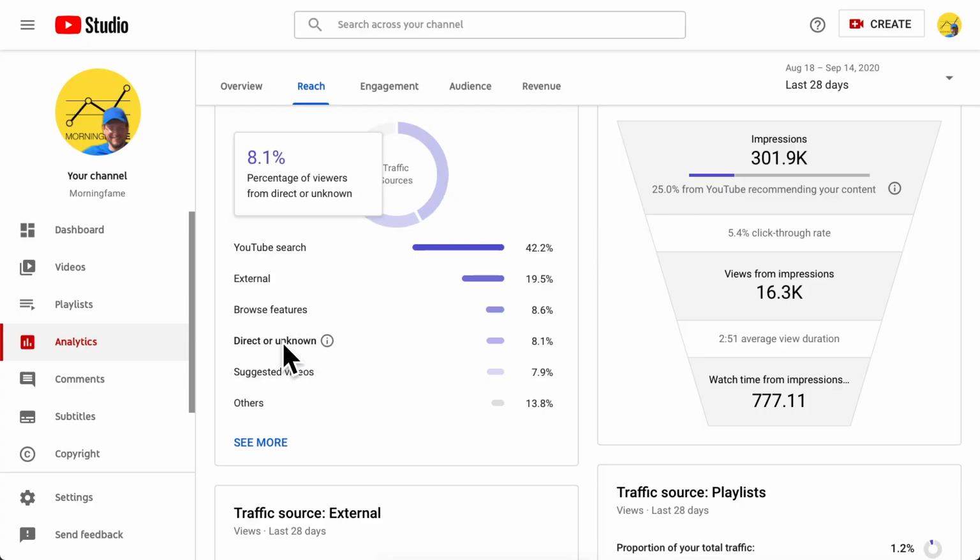Here next we have direct or unknown. I get this question quite a lot as well. What is it? Well, not all traffic sources can really be tracked. Sometimes YouTube just doesn't know where people are coming from. For example, if people have bookmarks in their browsers and just open the bookmark, or are referred via a messenger where YouTube can't really track the views, well then everything appears as direct or unknown. But I think basically this is also another source where you get views from social media, something outside, like external. We just don't know exactly where those views are coming from.